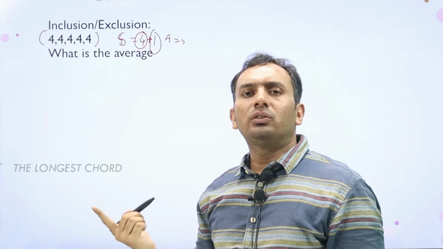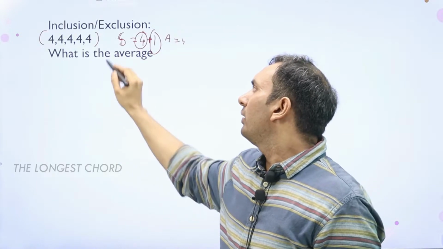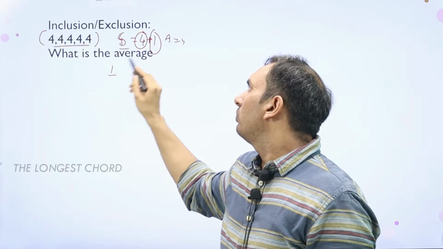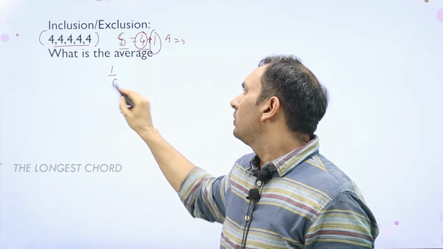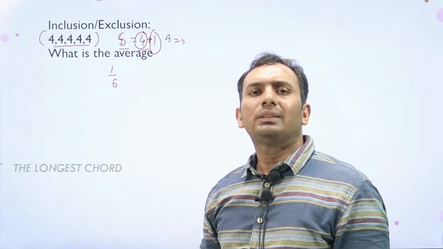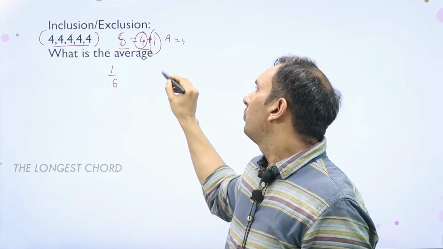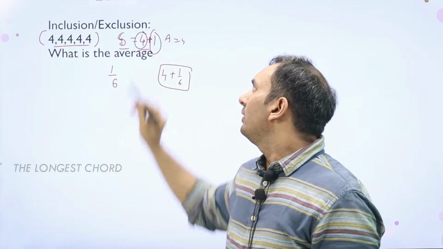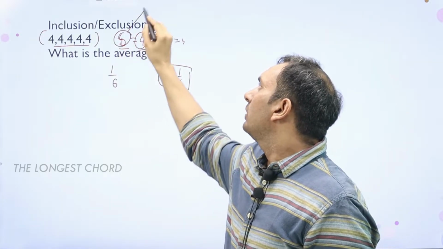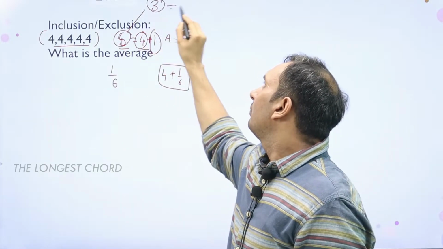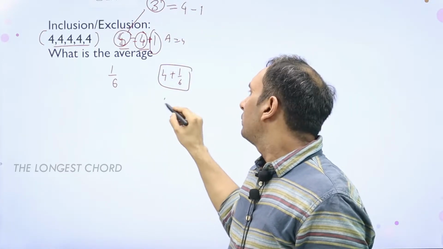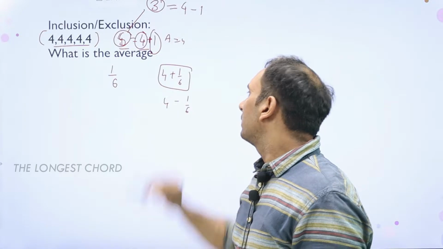Now in the average, what will be the change made by 1? The 1 has to be divided. There were 5 numbers, and this is one more, so this 1 has to be distributed over 6 numbers. So we can say 4 plus 1 by 6 will be the new average. Similarly, if this number was not 5 but 3, we can again break it with respect to the average. So it will be 4 minus 1, and the new average will be 4 minus 1 by 6.